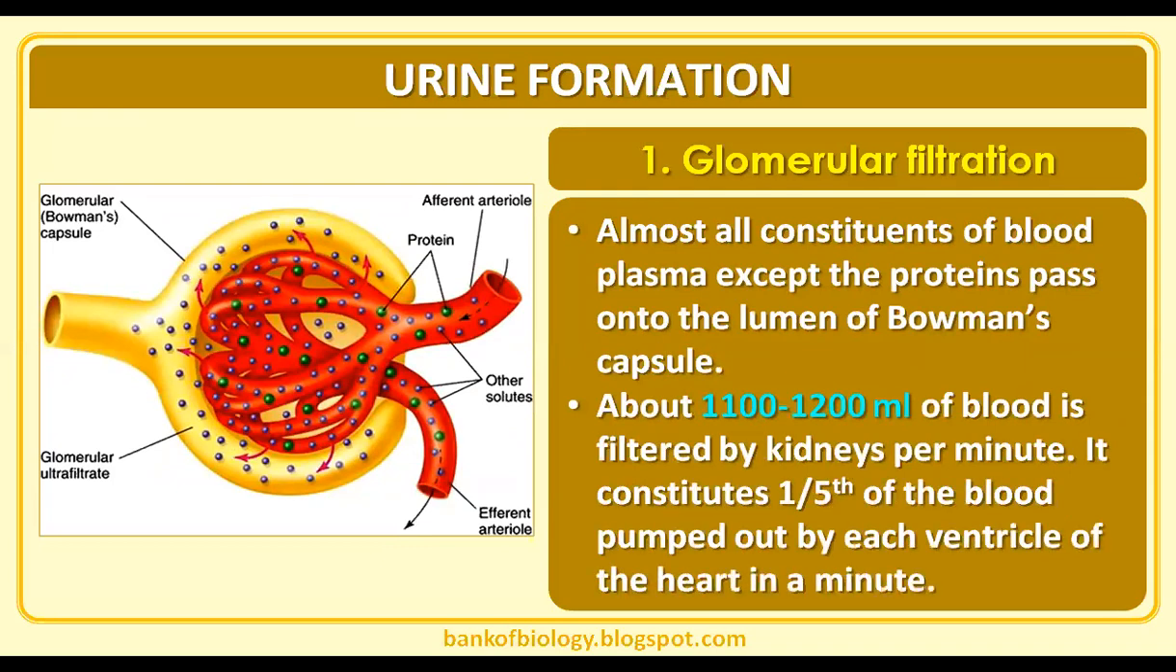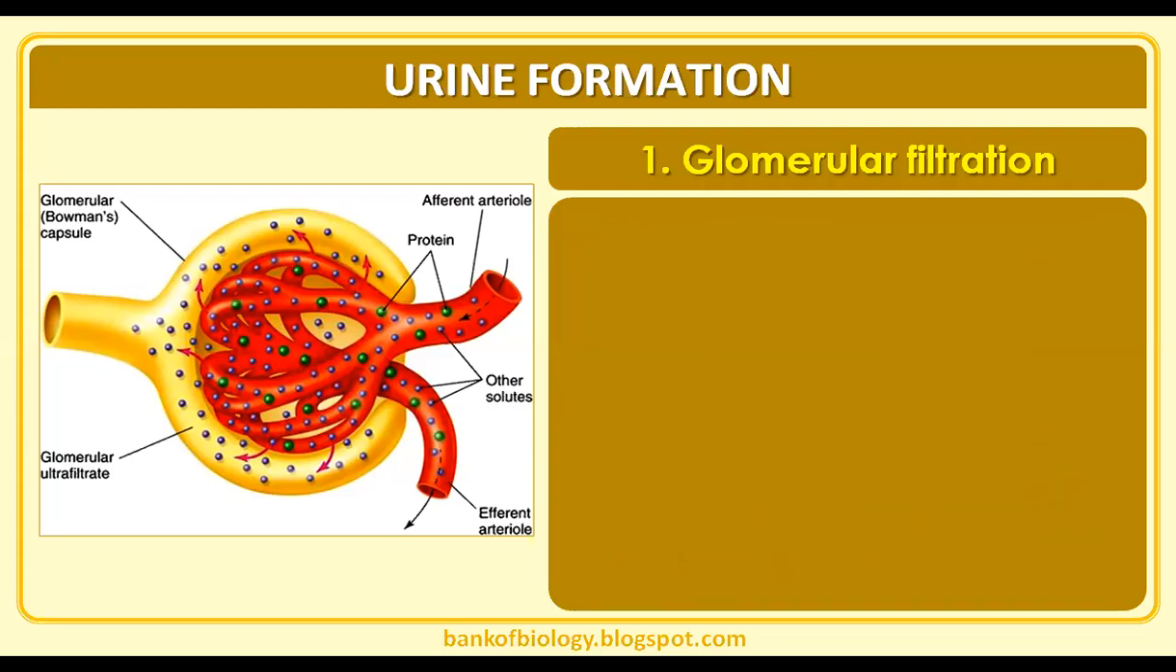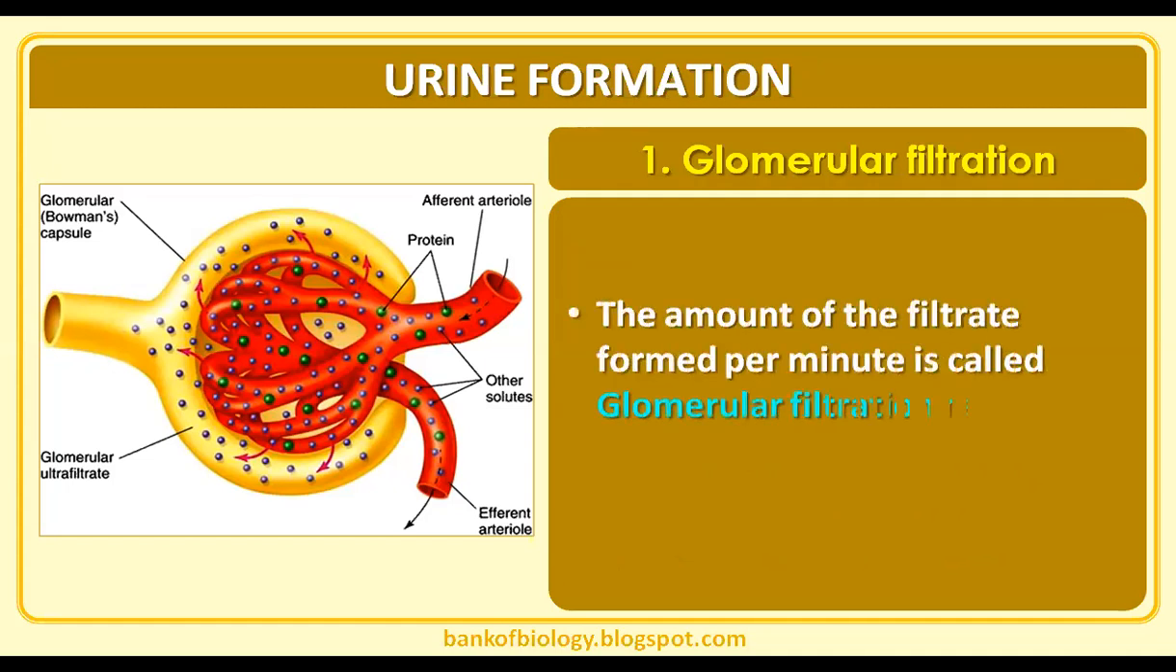Bowman's capsule. So as we know, 5 liters of blood comes out every minute as cardiac output. Among that 5 liters, 1100 to 1200 ml of blood is filtered by the kidney per minute. That means it constitutes 1/5 of the blood pumped out by each ventricle of the heart per minute. The amount of filtrate formed per minute is called glomerular filtration rate.